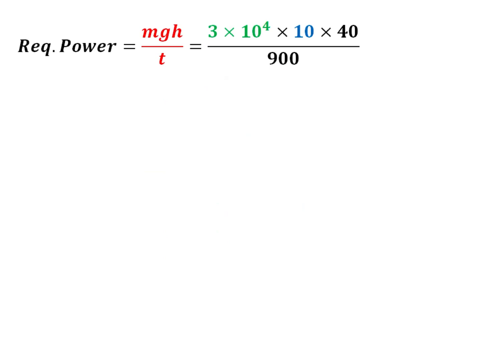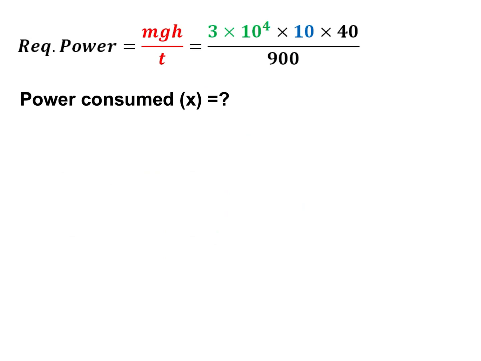So required power is equal to energy, that is mgh, upon time taken, that is t. Mass we have calculated as 3 into 10 raised to power 4. For the sake of simplicity, we have taken g is equal to 10, height is 40, and time is 900 seconds. So this is the power required.